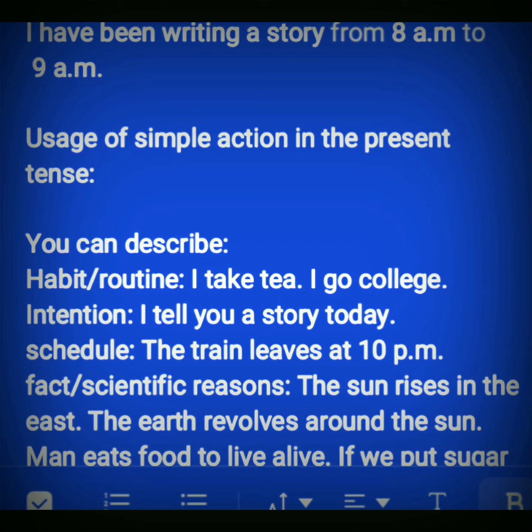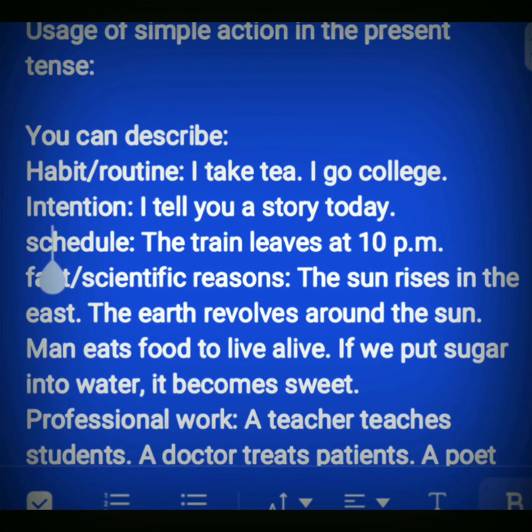Now, see the usage of simple action in the present tense. The simple action has a wide usage. By this action we can describe habit, routine, intention, schedule, fact, or any scientific reasons or scientific truths.